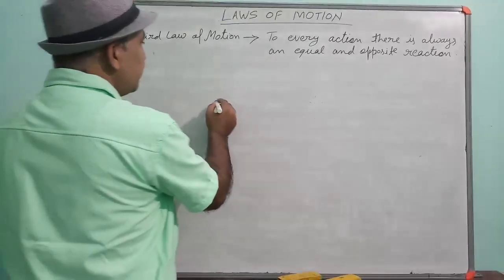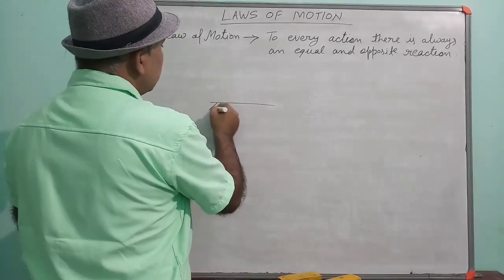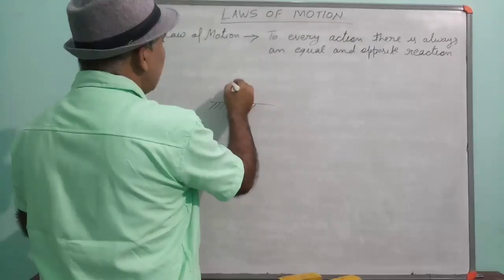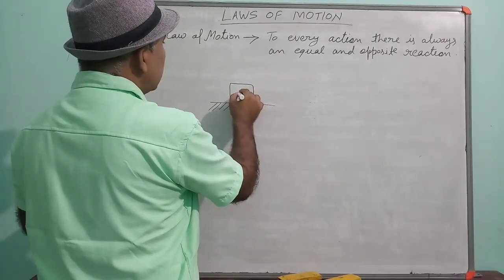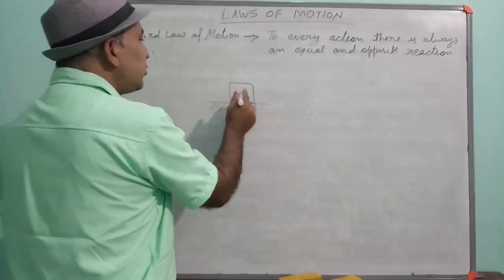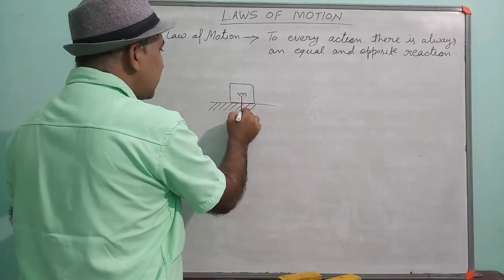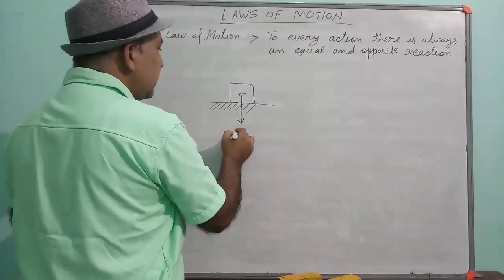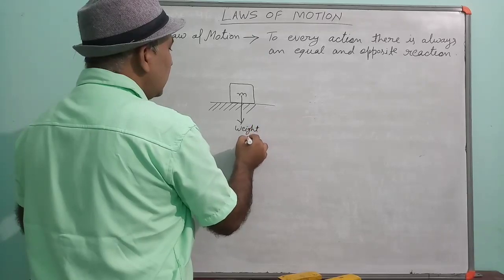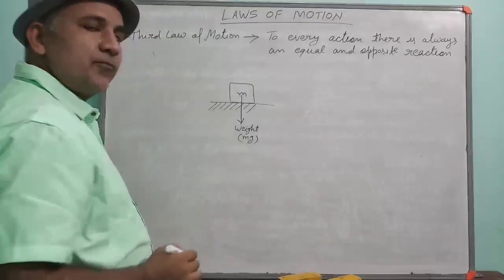Suppose that this is a surface. On this surface, one object is kept whose mass is m. Then the weight of the object will apply a force downward, and this weight will be equal to m into g.